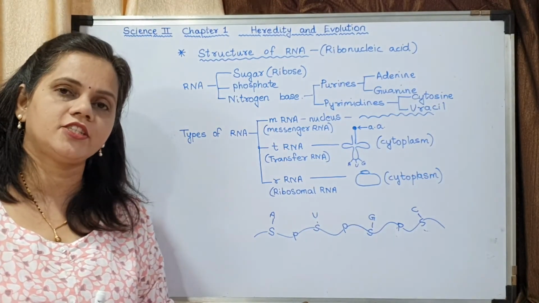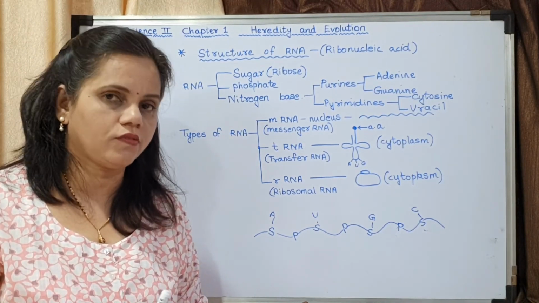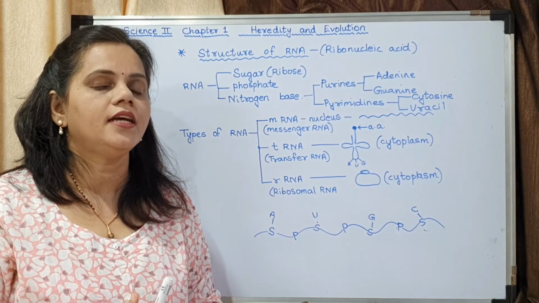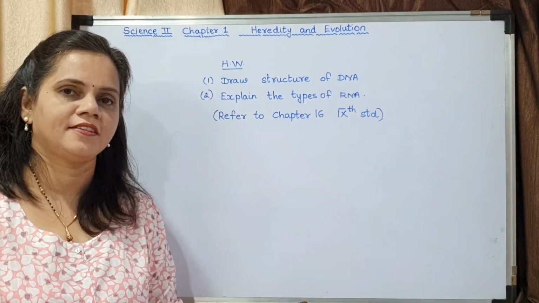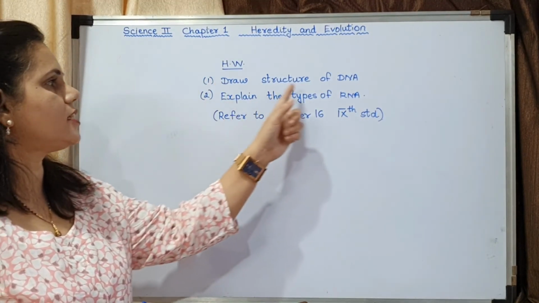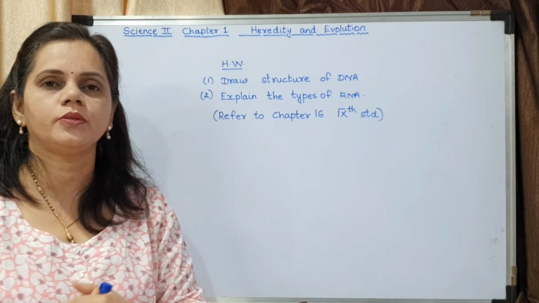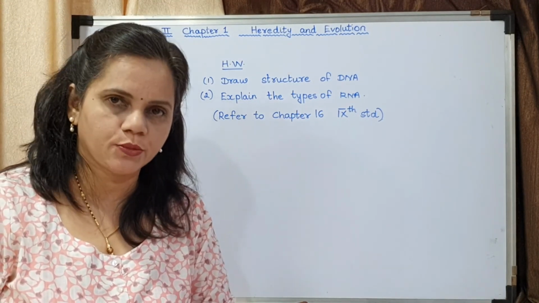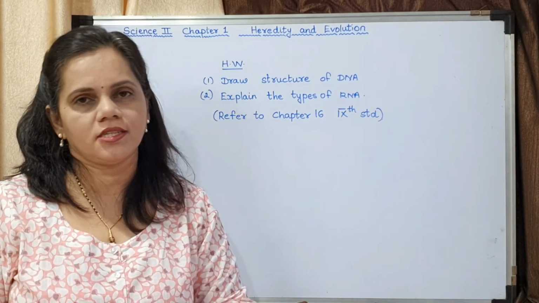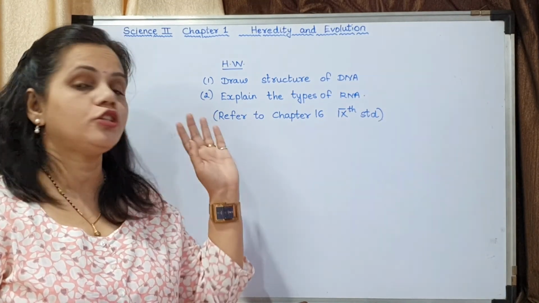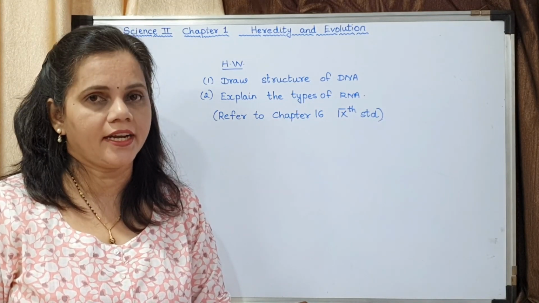Okay, hope you have understood the structure of RNA. So please revise structure of DNA and structure of RNA for the next topic. Homework for today: draw the structure of DNA and explain the types of RNA. You may refer to chapter 16 of 9th standard textbook. You may read the complete chapter. Even if you don't understand monohybrid cross, dihybrid cross, doesn't matter. But you should be very thoroughly reading structure of DNA and structure of RNA. Thank you.